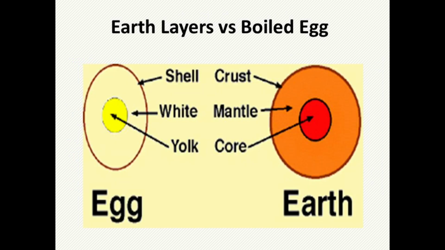Here I insert the picture to explain the earth layers and give an example from daily life. You can see the egg and the earth. We compare the egg with the earth to understand the layers. You can see in the picture the shell of the egg represents the crust of the earth, and similarly the white portion of boiled egg represents the mantle, and the yolk represents the core. So this is an easy picture to understand the layers of the earth.